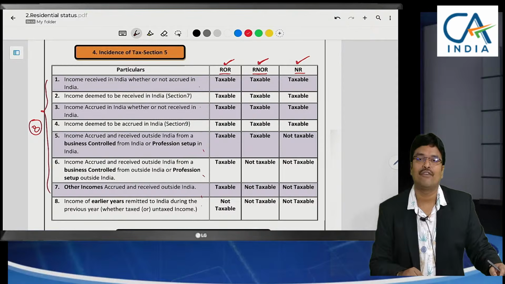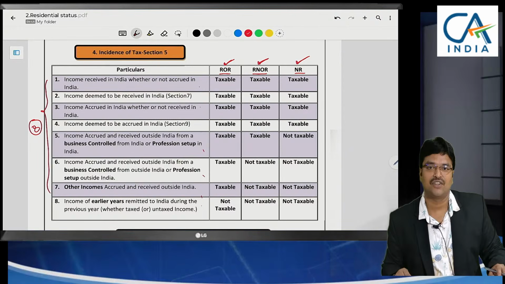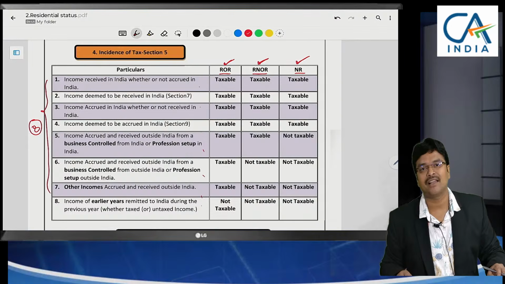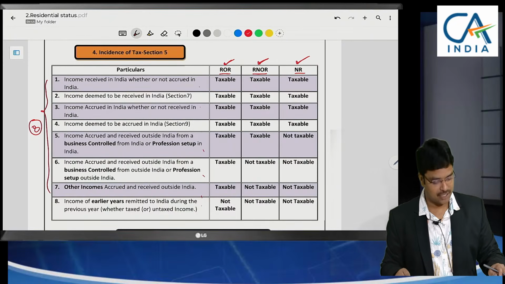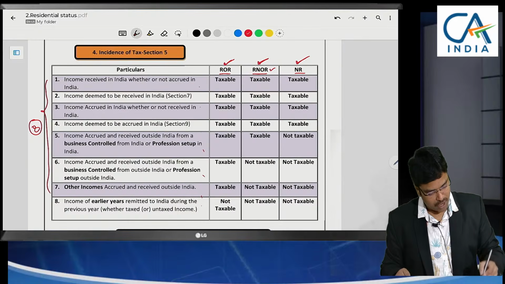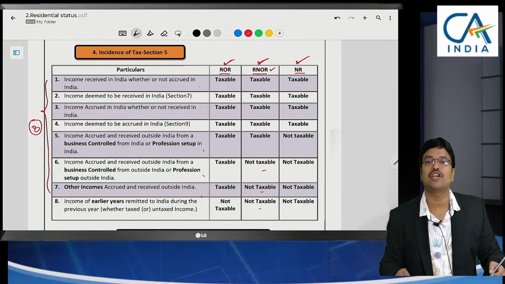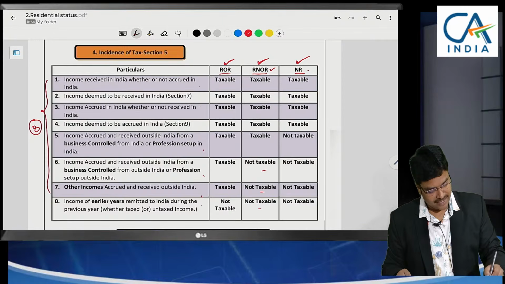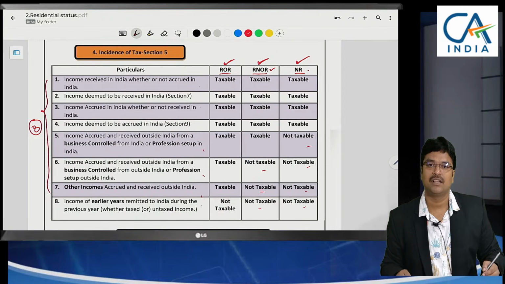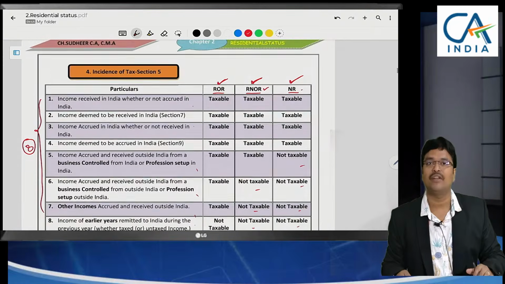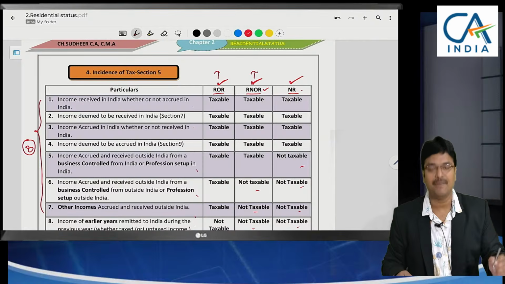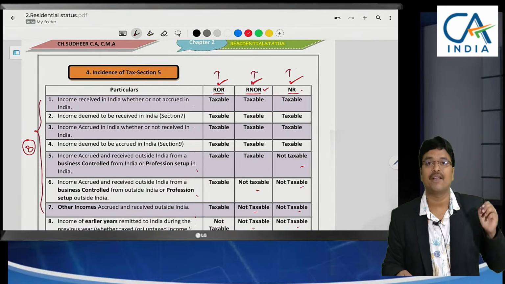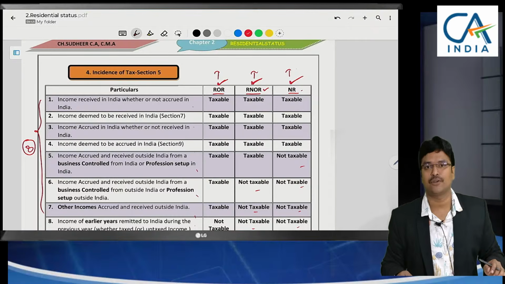So first we need to determine the residential status. Once the residential status is determined, then we can know the taxability of the income. Whether the income is taxable or not depends upon the residential status. For resident but not ordinary resident, there are 3 items which are not taxable, and for non-resident there are 4 items that are not taxable. That's why first we need to learn when a person will be called ROR, when RNOR, and when NR. These aspects we need to take clarity on.